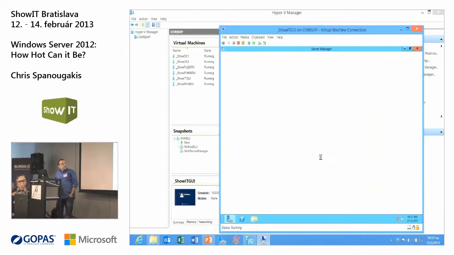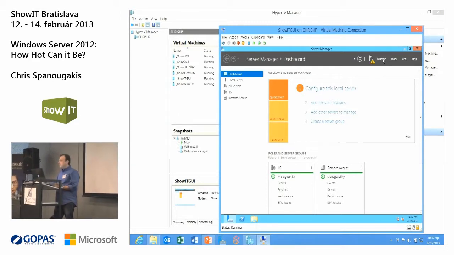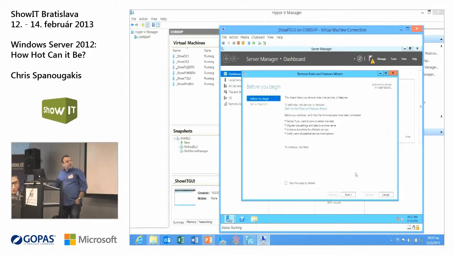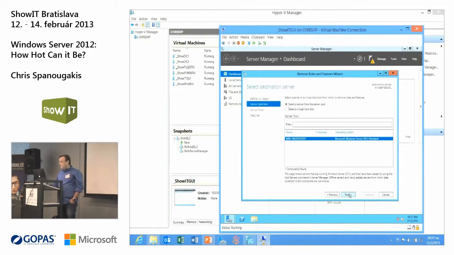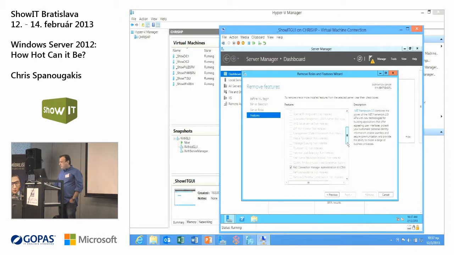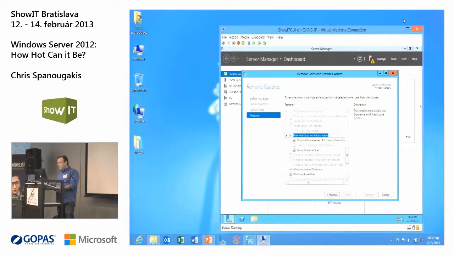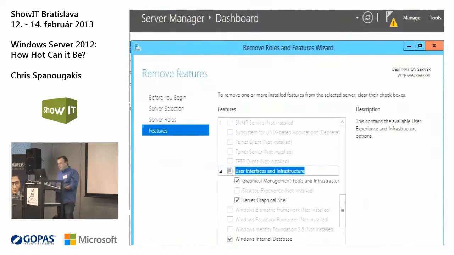And if you go to Server Manager, you can simply go and remove the feature. What feature? Let me show you. You go to Manage, remove roles and features, and you select the server, and you remove this. Let me zoom a little bit so you guys in the back can see better.